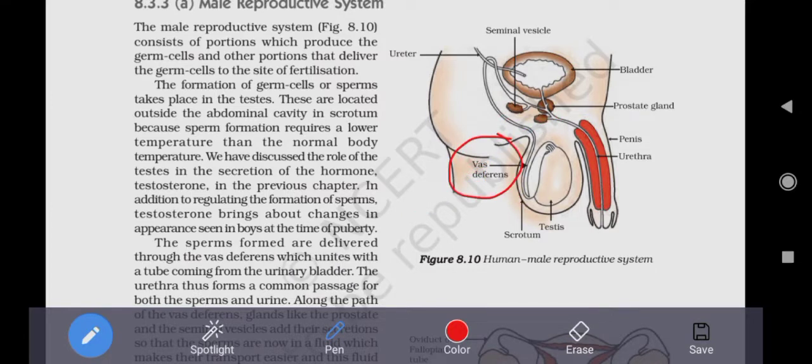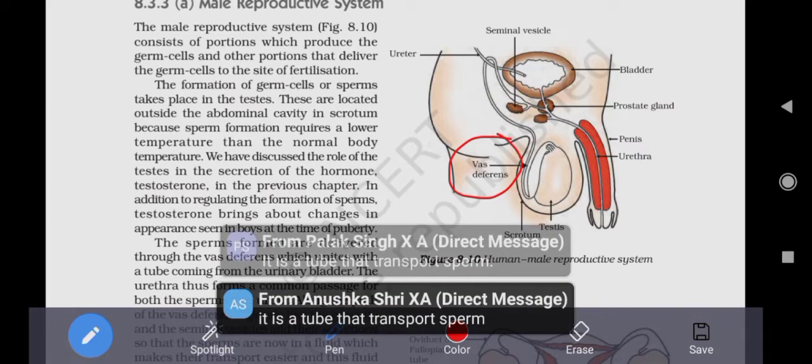Okay, students, be very careful, as already in the class I told you also, whenever you will be writing the spelling of vas deferens, be very careful. Many of the students commit this mistake in the spelling. Okay? So, what is the function of the vas deferens? Vas deferens carries or transports the sperm.